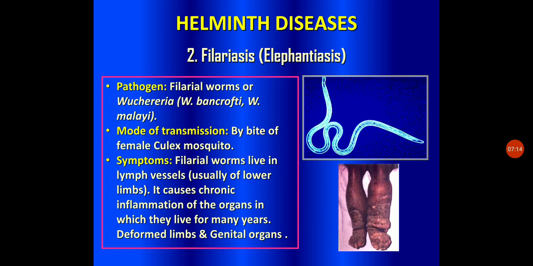When this lymph gets contaminated with filariasis, specifically in the lower limbs, it causes chronic inflammation of the organs.